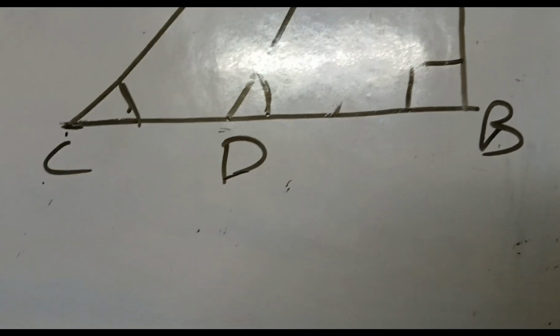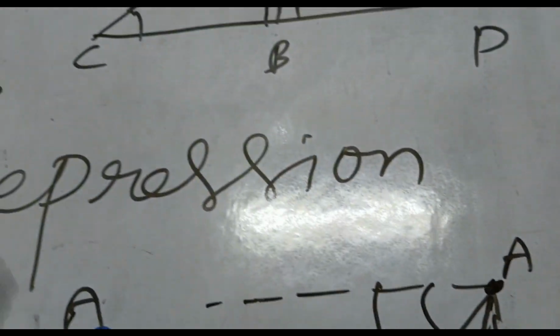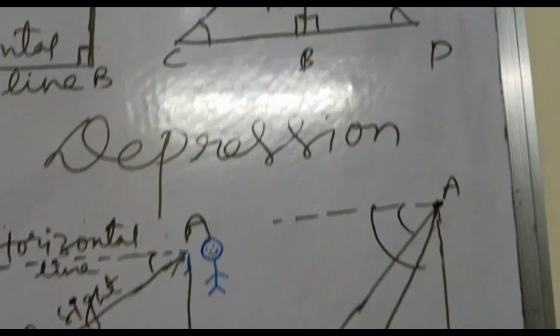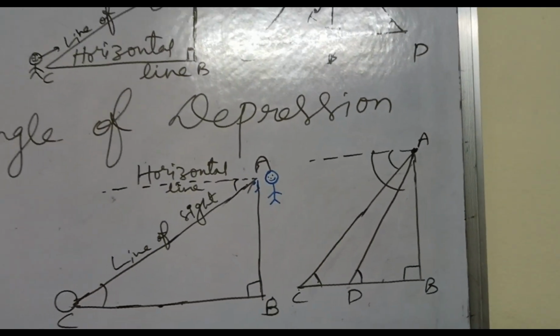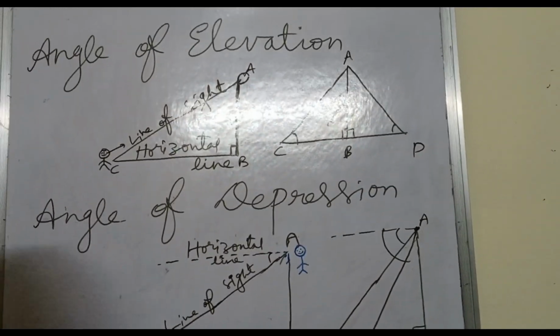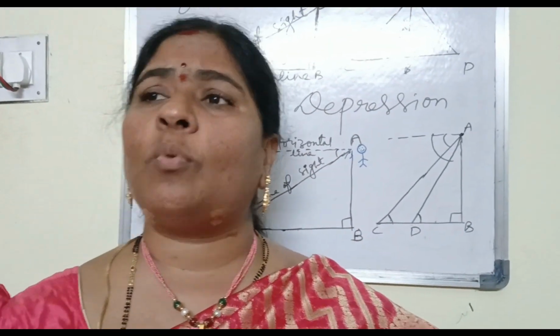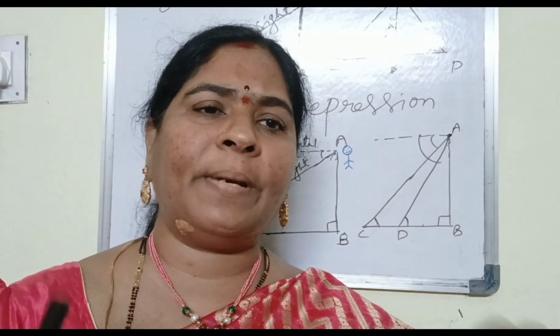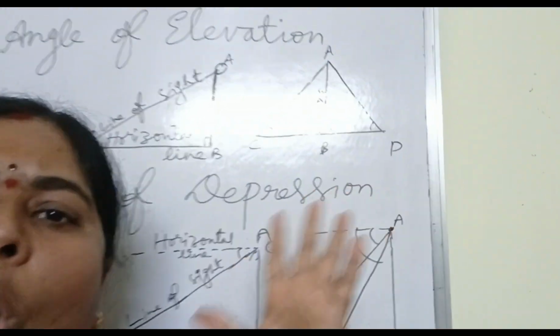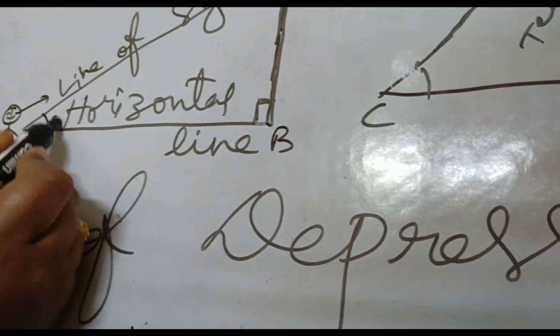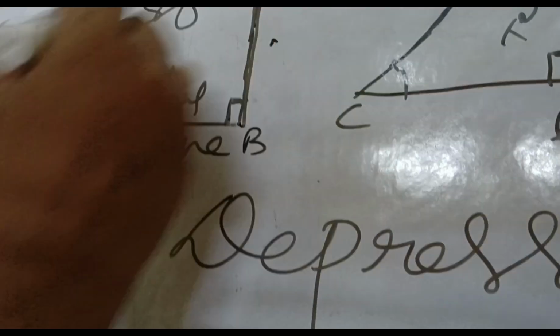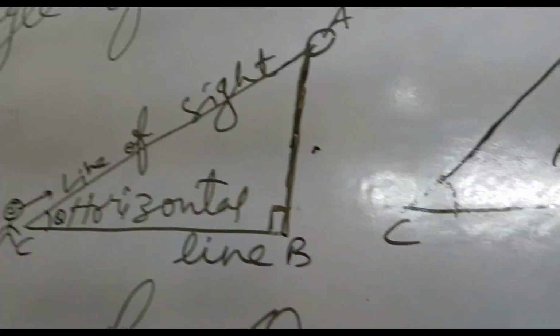So concentrate mainly on two triangles diagrams and two triangles related problems, and when to apply sine, when to apply cos, when to apply tan. Children will be so confused because they don't have an idea. They should have a complete idea that suppose the opposite side is given for theta and the hypotenuse is needed. So we will go for sine.